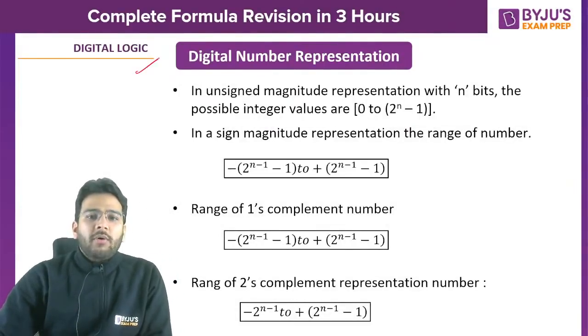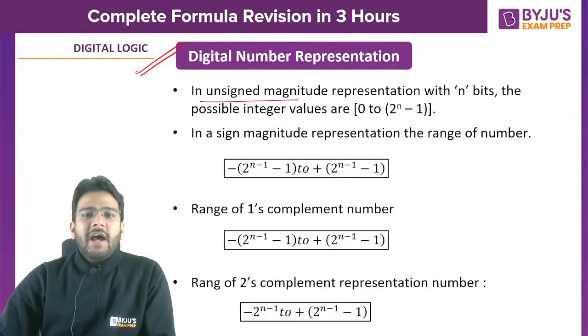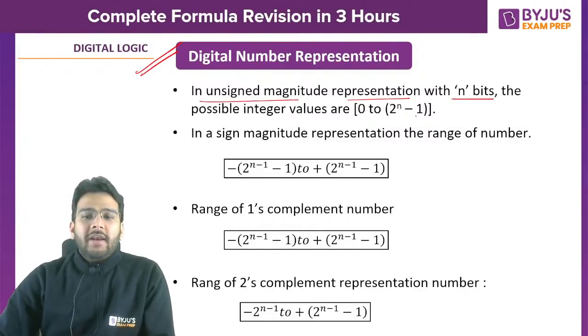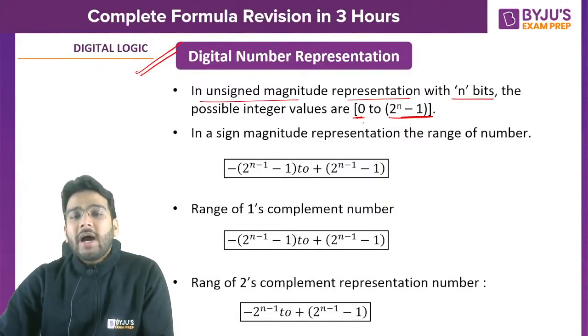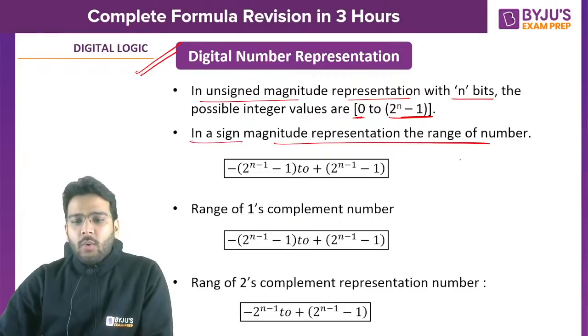Now let's talk about the representations we have in number system. We know this: if we have unsigned magnitude with n bits, the maximum value in case of unsigned number will be 2 raised to the power n minus 1, and the minimum will be 0, because we are talking about unsigned. That means kind of positive numbers, no sign attached to it, right? In case of signed magnitude, what is the range?